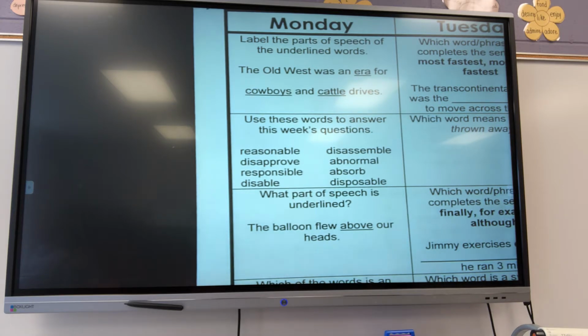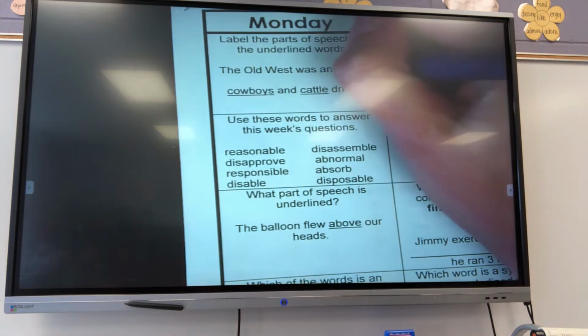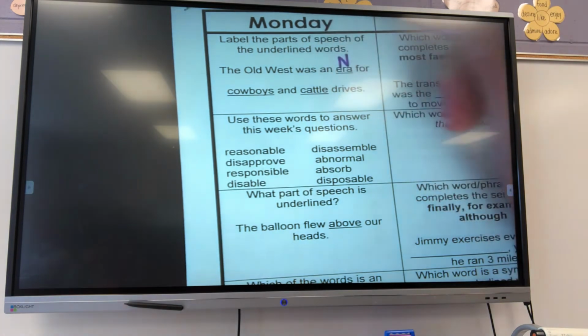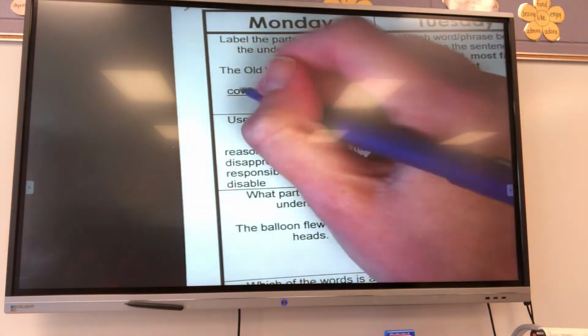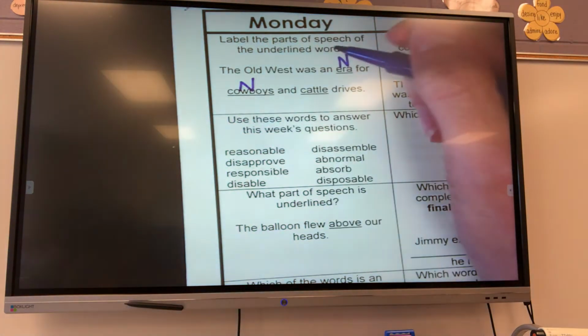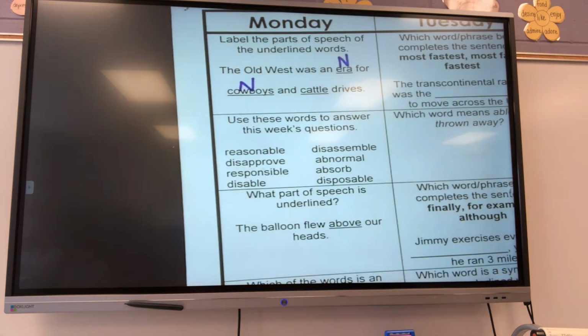The Old West was an era for cowboys and cattle drives. Era is going to be a noun because it is a time, a thing that measures time, and it's an idea. So, therefore, it is a noun. Cowboys are people, so of course they are nouns. Now, cattle are typically nouns because you can touch them.